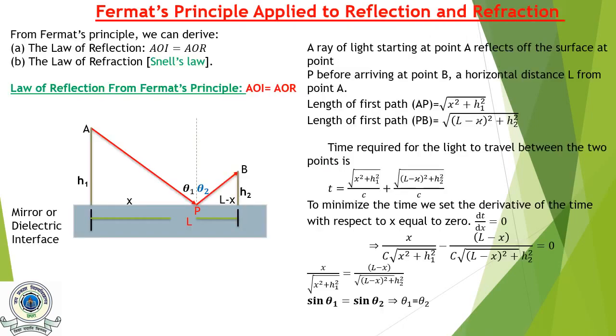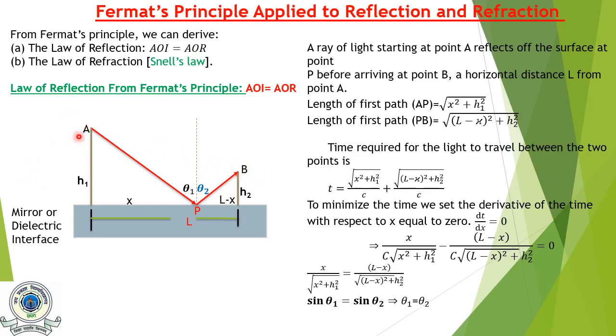So let's understand the application of Fermat principle. Using this principle, we can derive so many laws like law of reflection and law of refraction. So in order to derive the law of reflection, that is angle of incidence is equal to angle of reflection, let us consider this figure. In this, if we want the light to reach from A to B, and if there is no obstacle, the shortest path will be, or the least time path will be, a straight line.